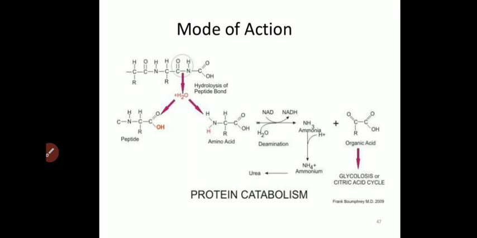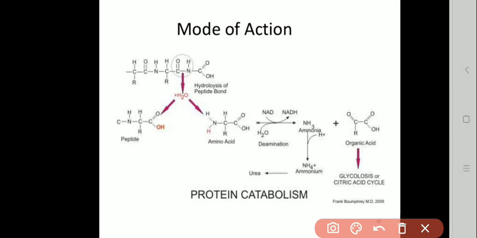Here is the mode of action of protease enzyme. Here you can see an example of a protein molecule, in which different types of amino acids are bound to each other with the help of peptide bonds. Our enzyme protease carries out the hydrolysis process on this peptide bond.